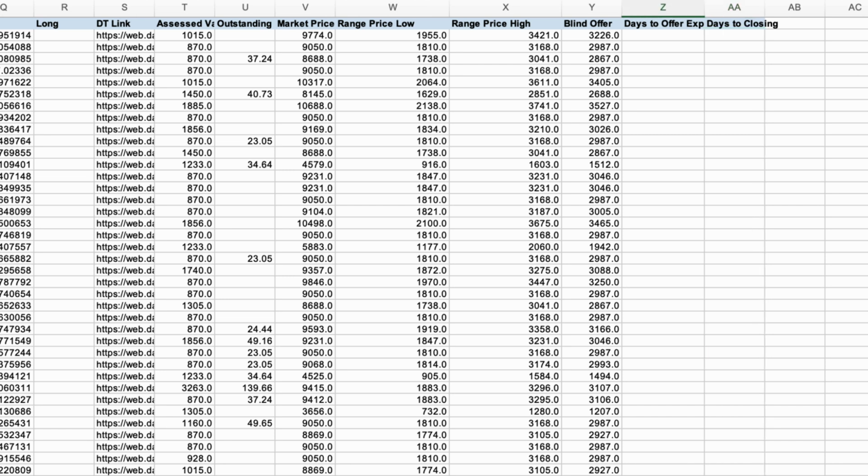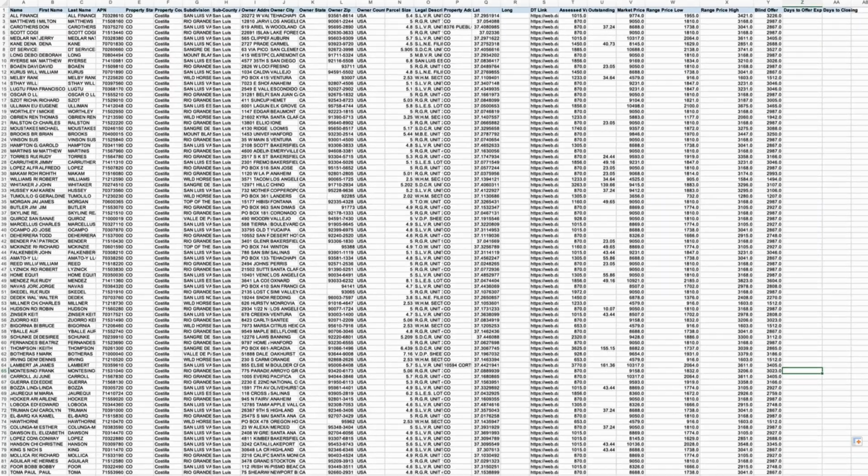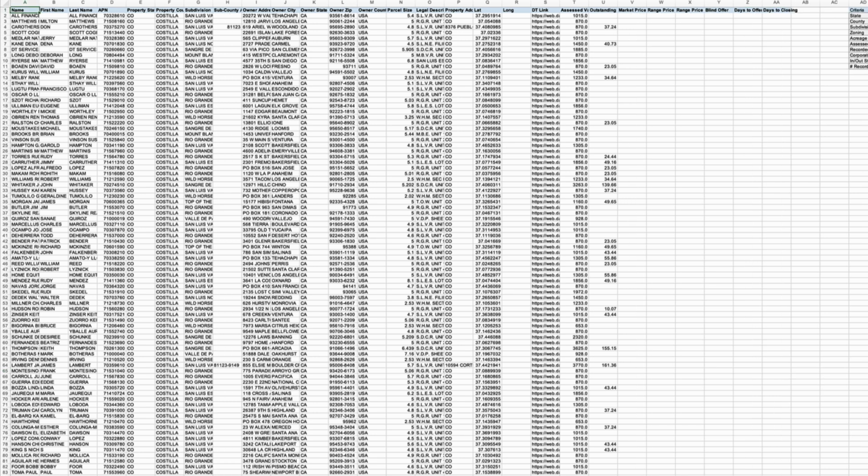And one thing I will say, what you're seeing right here is an Excel file that actually took a little bit more work than it's normally supposed to. When I first downloaded this Excel file, I saw that this market price, range price, blind offer price, all this stuff was completely blank, which I was like, what? Isn't that the whole point of PriceBoss, to fill in those numbers?